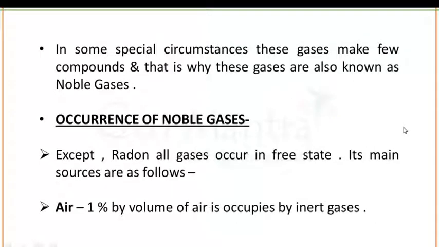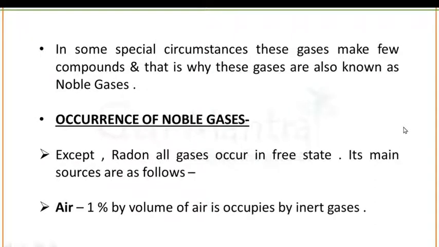Next, in some special cases, these gases make a few compounds, and that is why these gases are also known as noble gases.